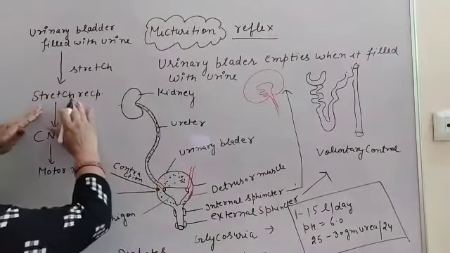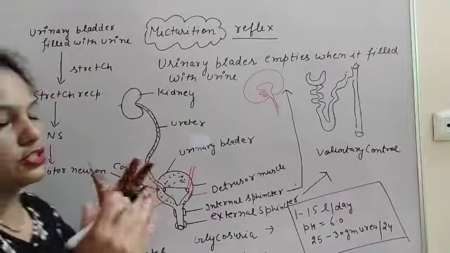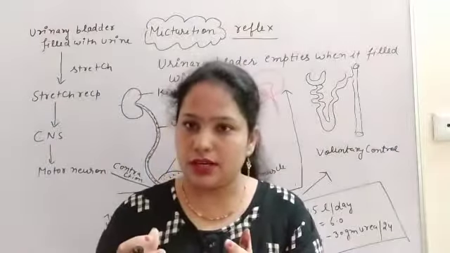So the stretch receptors are present in the urinary bladder.